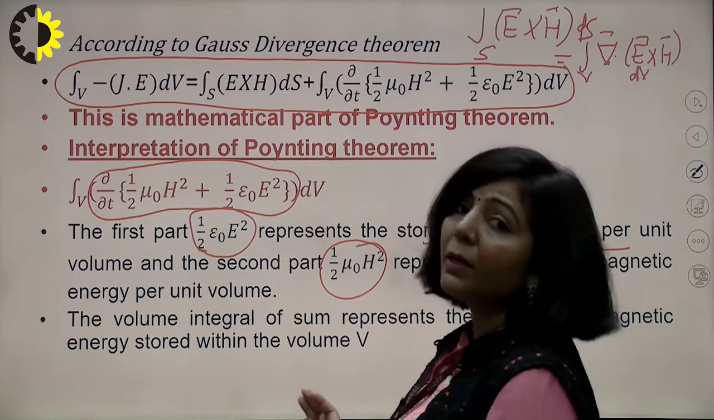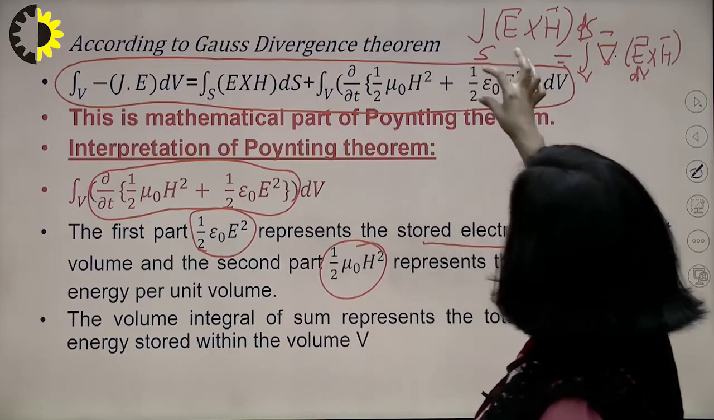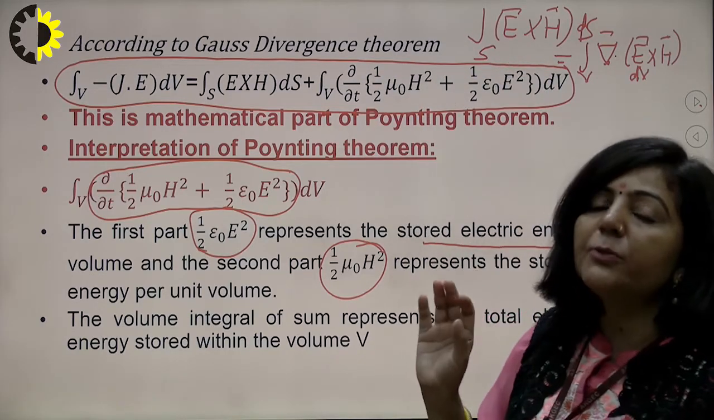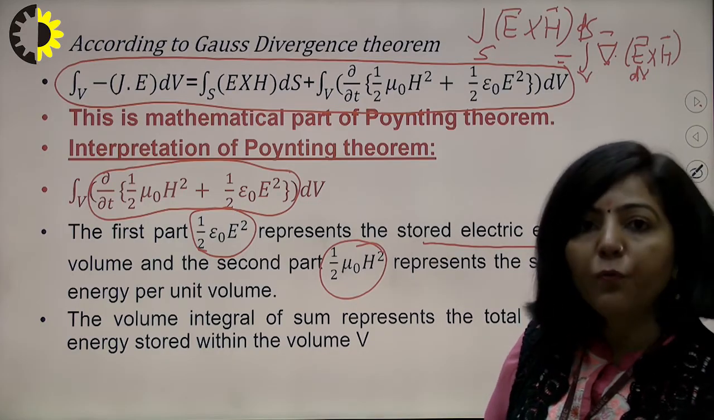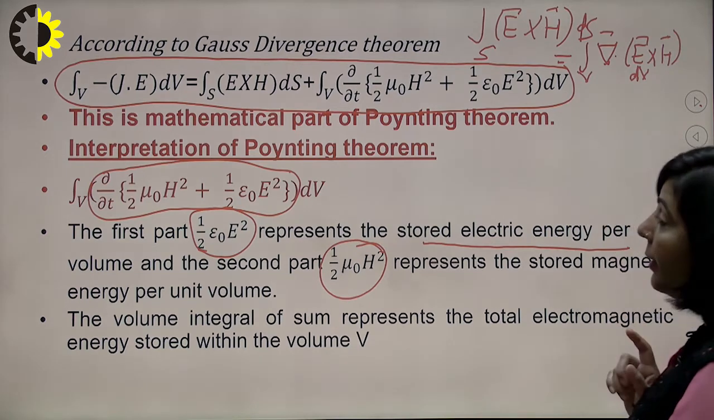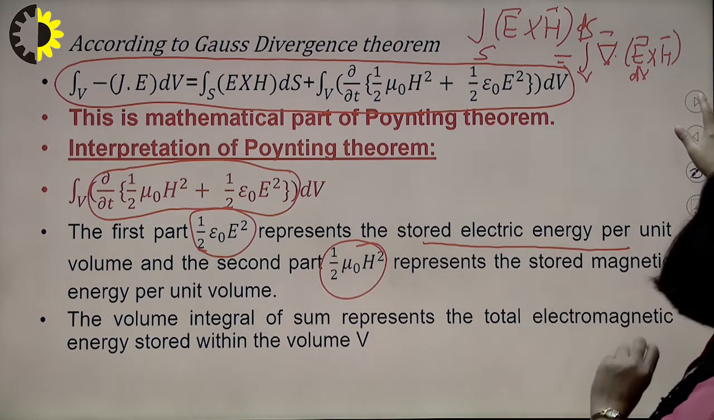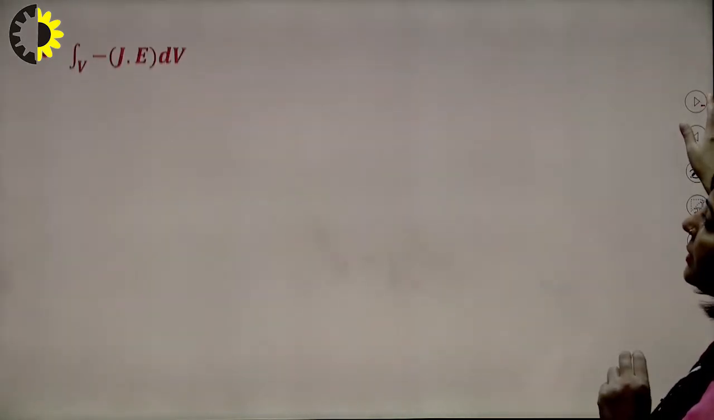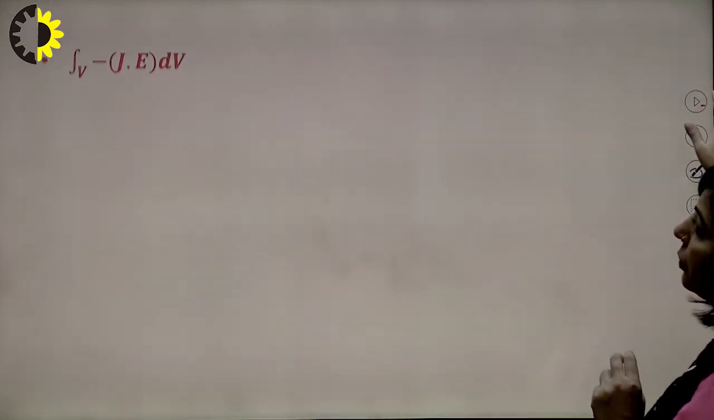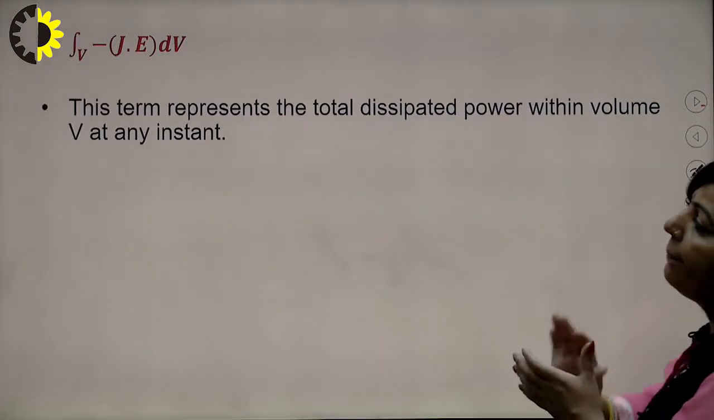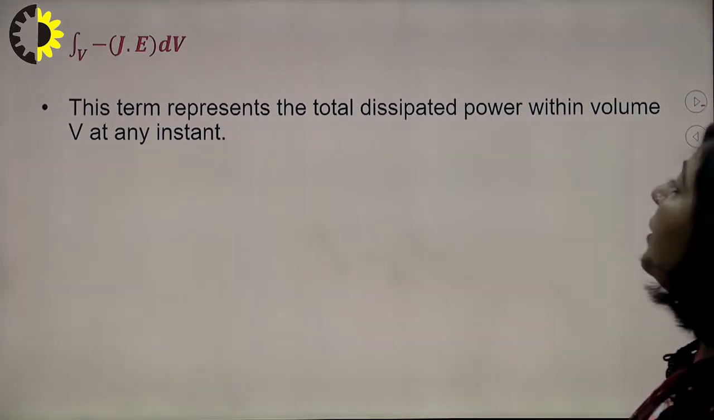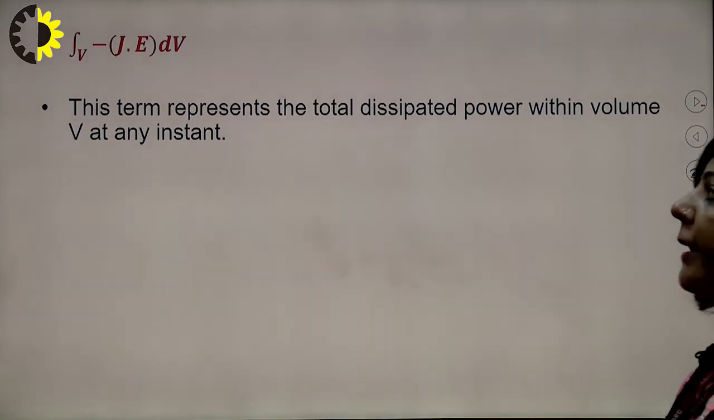So you know the meaning of this last term of the Poynting theorem. That term represents flow of energy per unit volume. Now similarly we are going to interpret the remaining two terms. In the next case, the term minus J dot E is taken. This minus J dot E represents the total dissipated power within volume V at any instant.